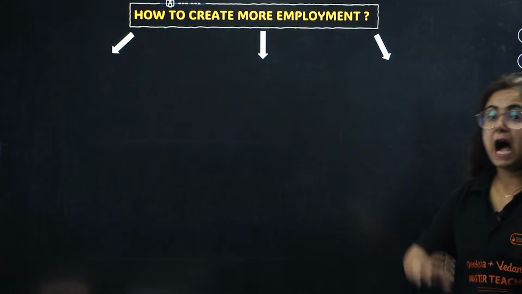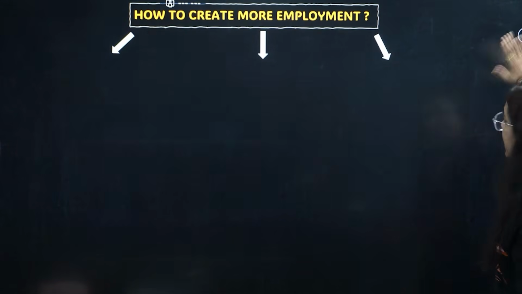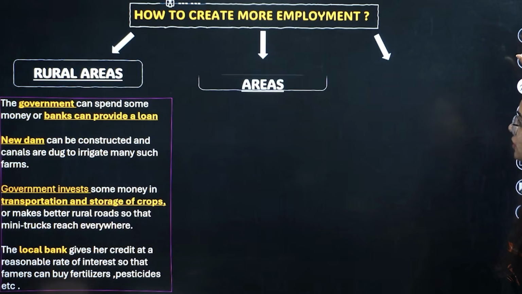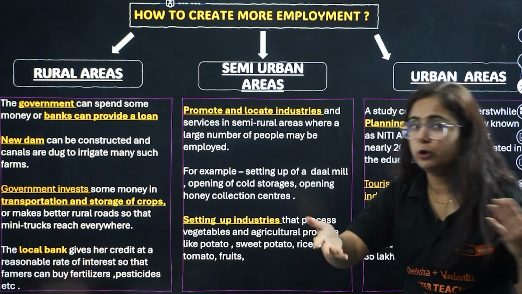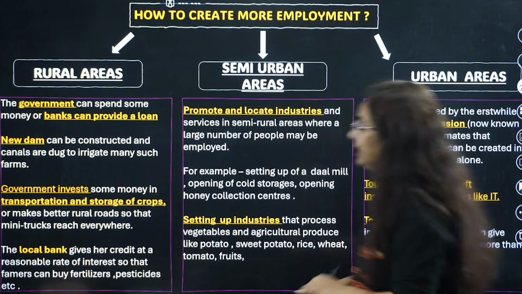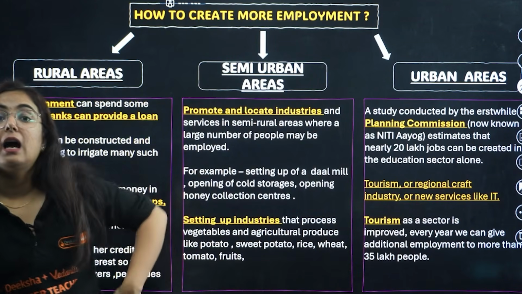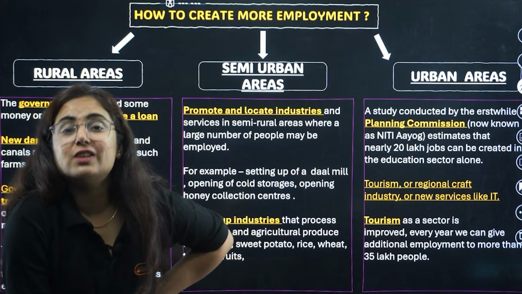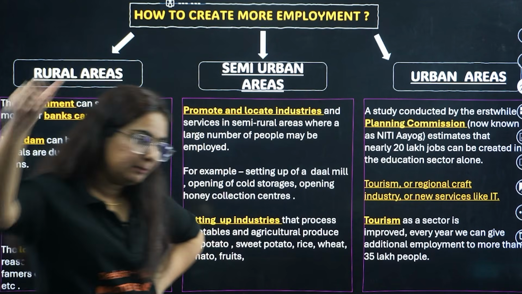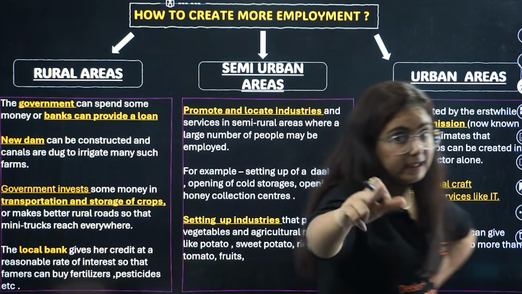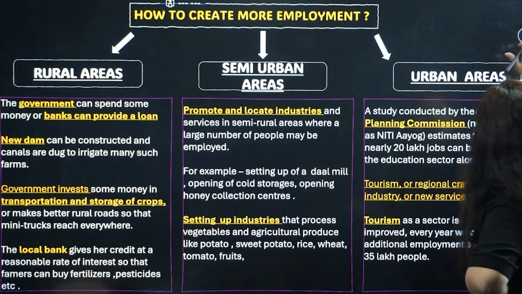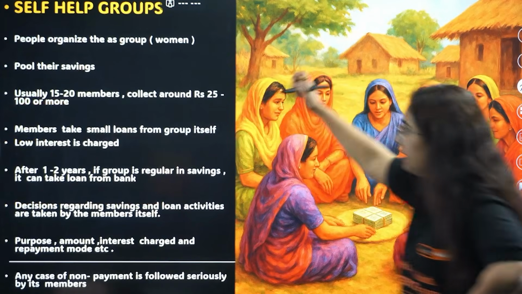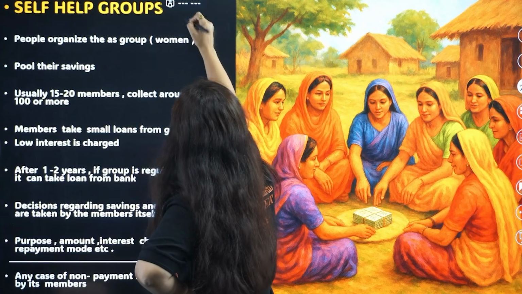Okay, how to create more employment? This question often comes. I have prepared this chart separately for rural areas, semi-urban areas and urban areas. What should we do to improve employment, because India is facing a problem: unemployment or majorly underemployment, that people are working but less than their potential. So what we need to do here, this you have to do right now.